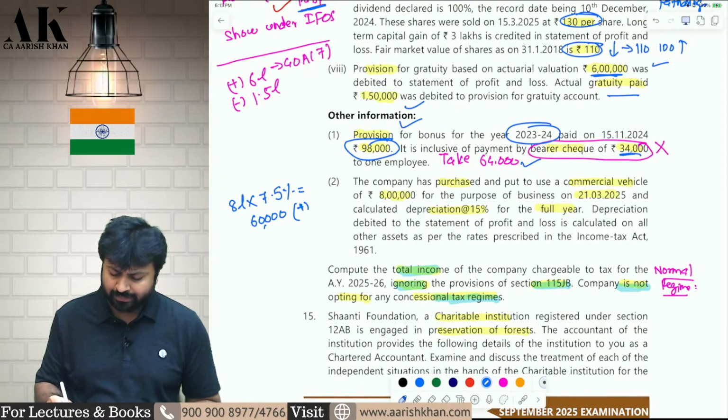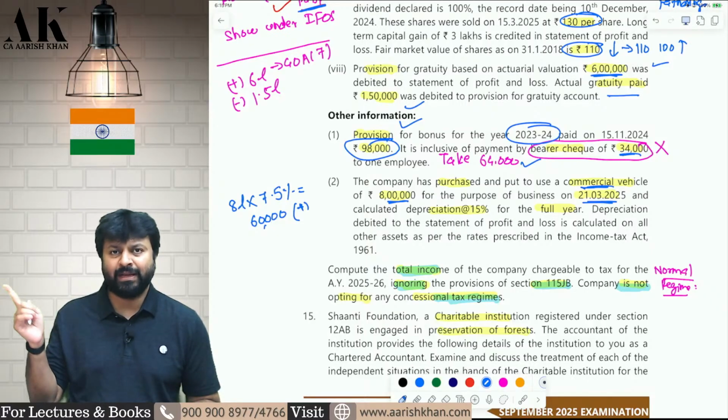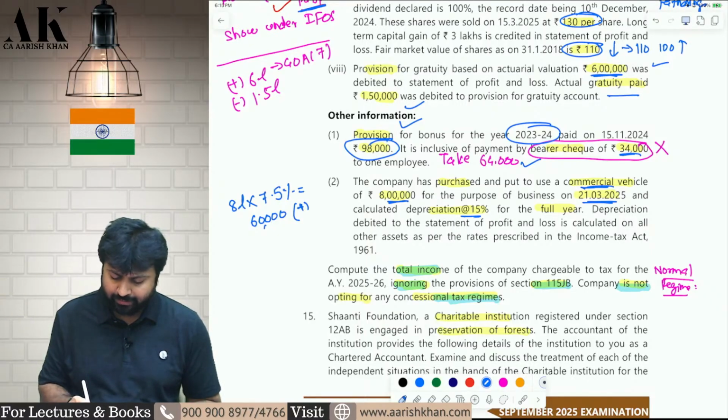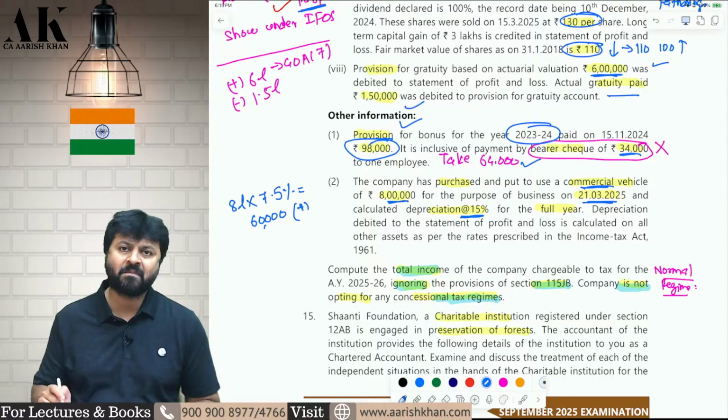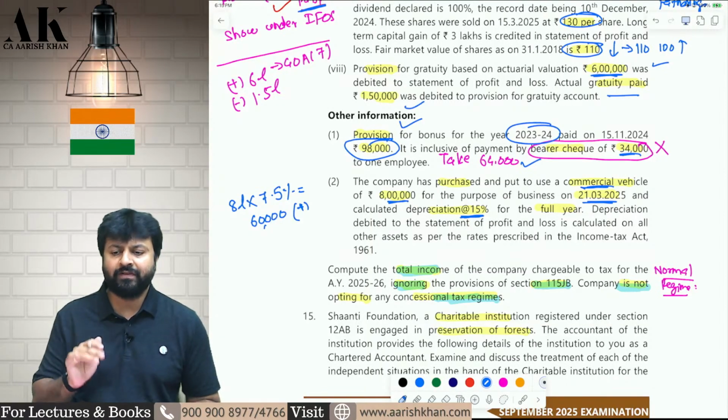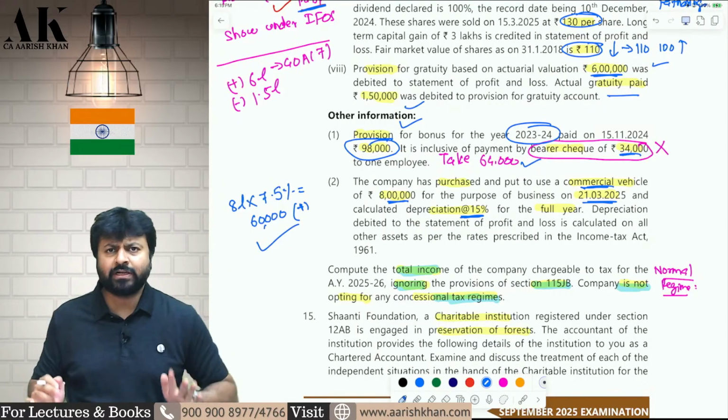And last but not least, you are purchasing some commercial vehicle of 8 lakh rupees in the last month, that is in the month of March, but you are claiming full depreciation of 15%, which is not allowed. Only 7.5% is allowed, only 50% is allowed. Therefore, the balance 50% you have to add back. So this is what this first question is all about.